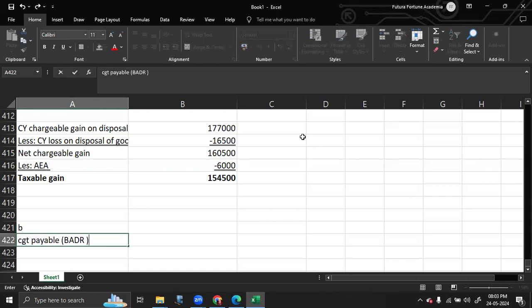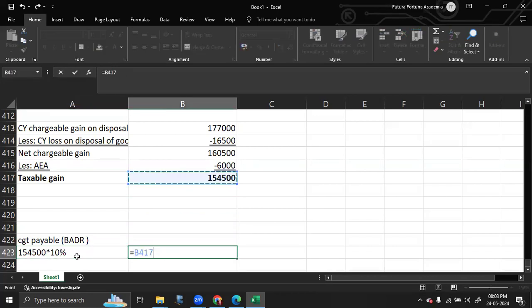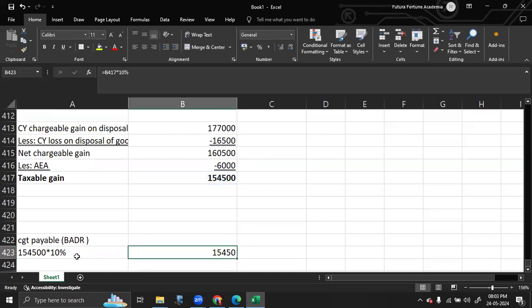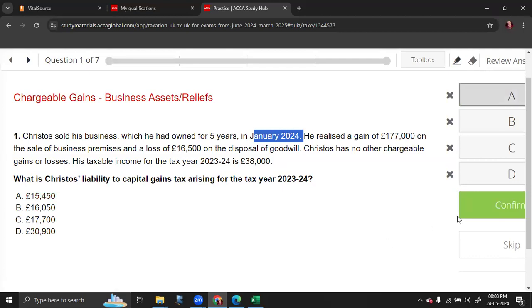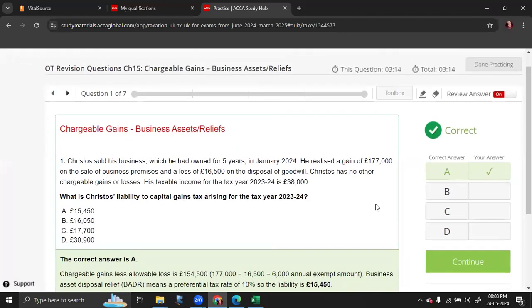So the first 1 million of his gain will be taxed at 10%. So BADR, that is equal to 150 for 500, will be taxed at 10%. So this is equal to this figure into 10%, 15 for 50. Just be extra careful about that. If no mention was made about a business being sold, you can apply the normal situation: is the taxable income greater than 37,700, and accordingly you can do your rate of tax.